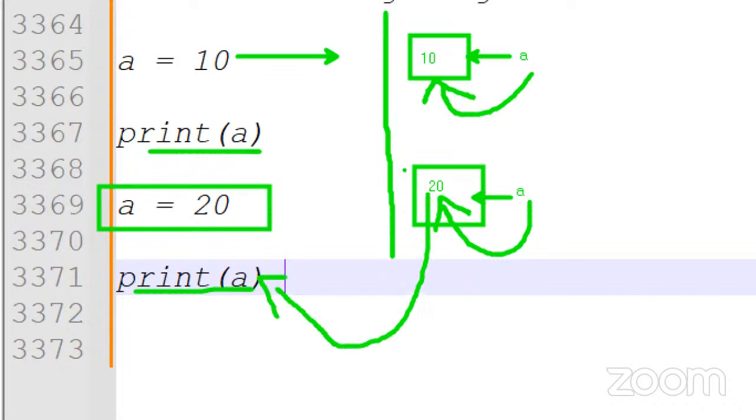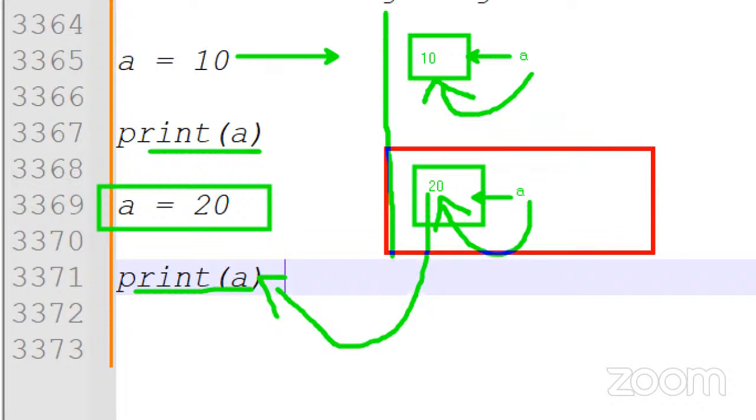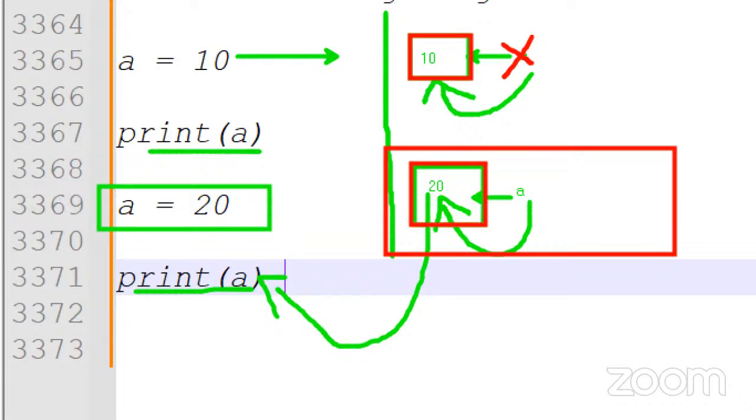Right now, in the memory allocation, only this latest memory is in use. Then what is the use of the other memory? Useless. We are unable to access this 10 value. Actually, the memory is there, in the memory allocation for this 10, but this memory is not held by a. a is assigned to and representing this other memory.